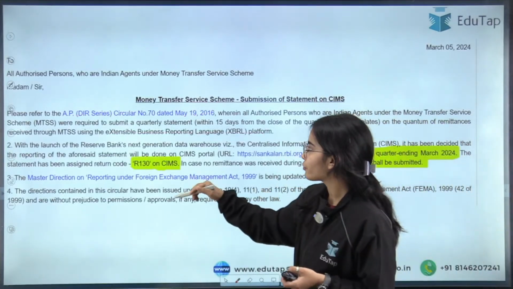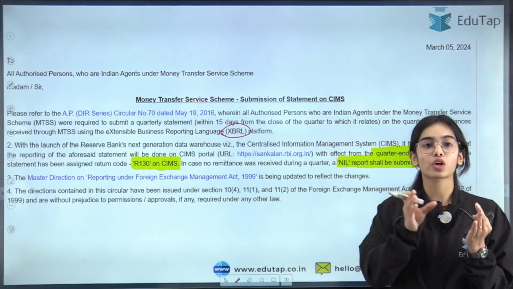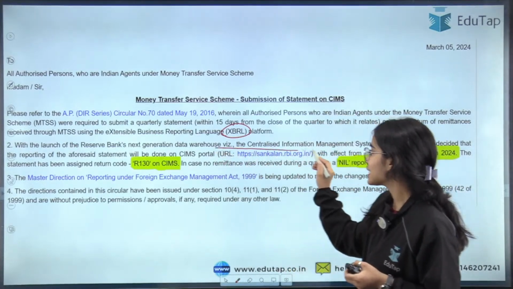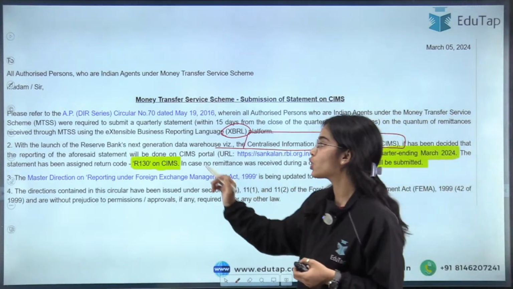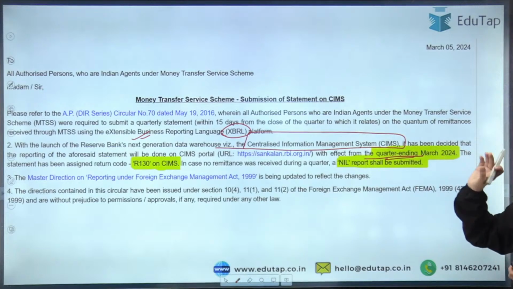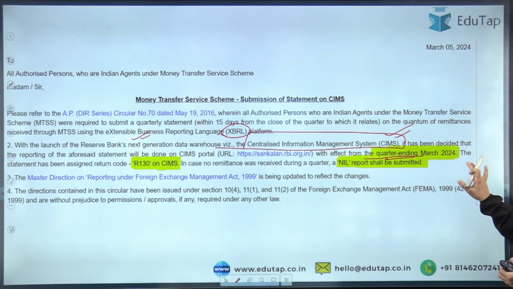So you can see that before, through the XBRL, the reporting used to happen for the MTSS for the scheme, but now the reporting will happen through the centralized information management system, that is the next generation data warehouse of the Reserve Bank of India. So the reporting will happen through the CIMS from the quarter ending March 2024.